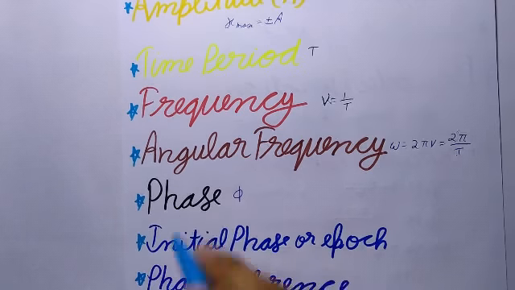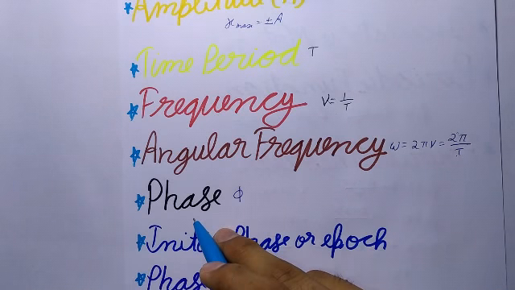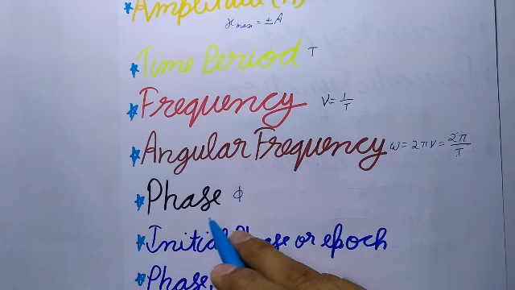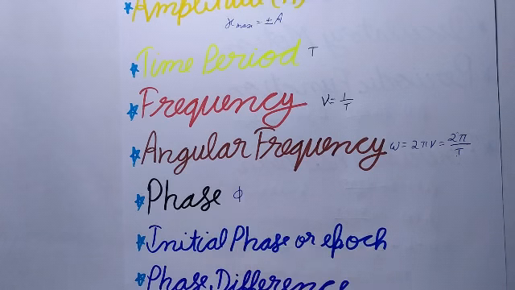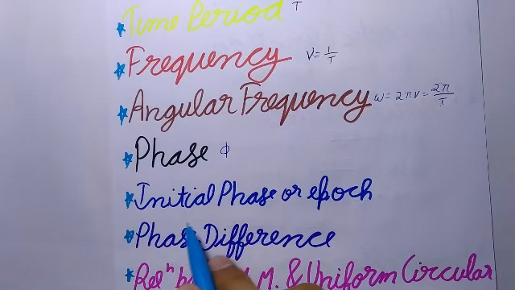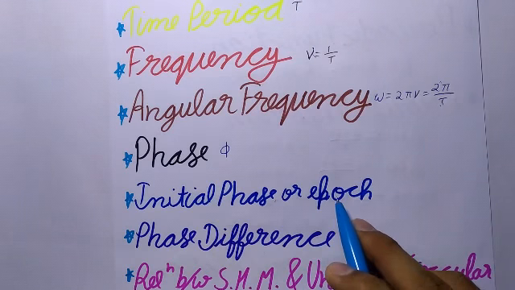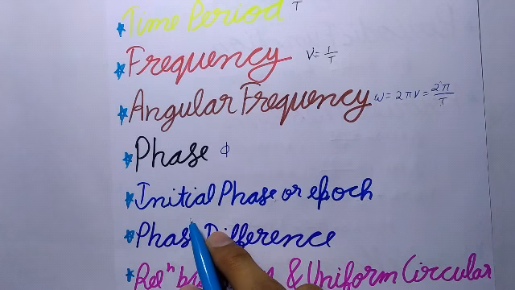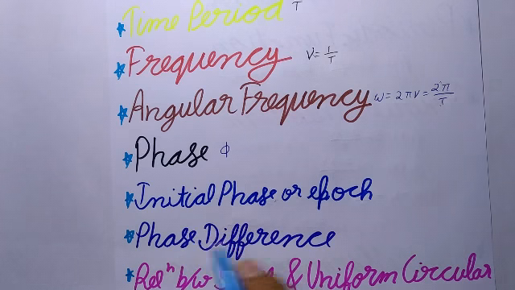Now next is phase. The phase of a vibrating particle at any instant gives the state of the particle as regards its position and the direction of motion at that instant, and it is denoted by phi. Now next is initial phase or epoch. The phase of a vibrating particle corresponding to the time t equals 0 is called the initial phase or epoch. It is denoted by phi naught.